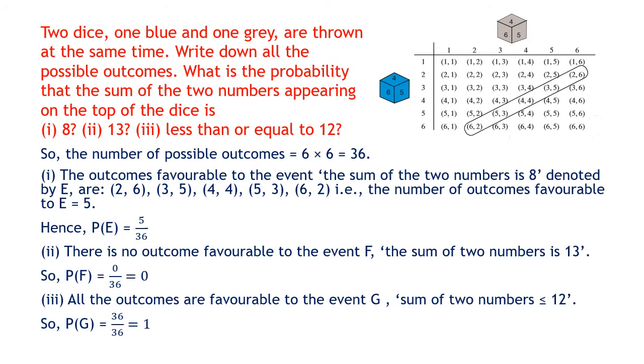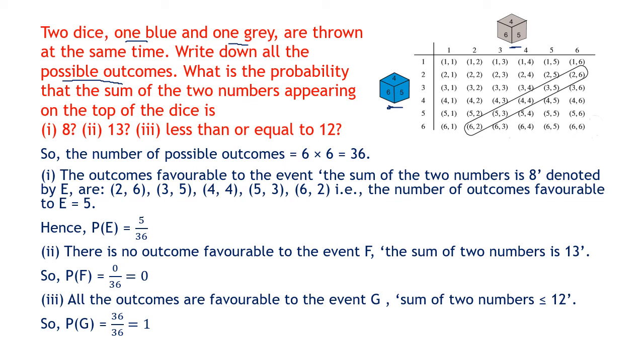Okay. The next question is now not about a rupee coin but a dice. 2 dice, 1 blue, 1 grey. So you have a blue dice with 6 numbers and a grey dice with 6 numbers. Write down all the possible outcomes. So here, how do we write out the possible outcomes?